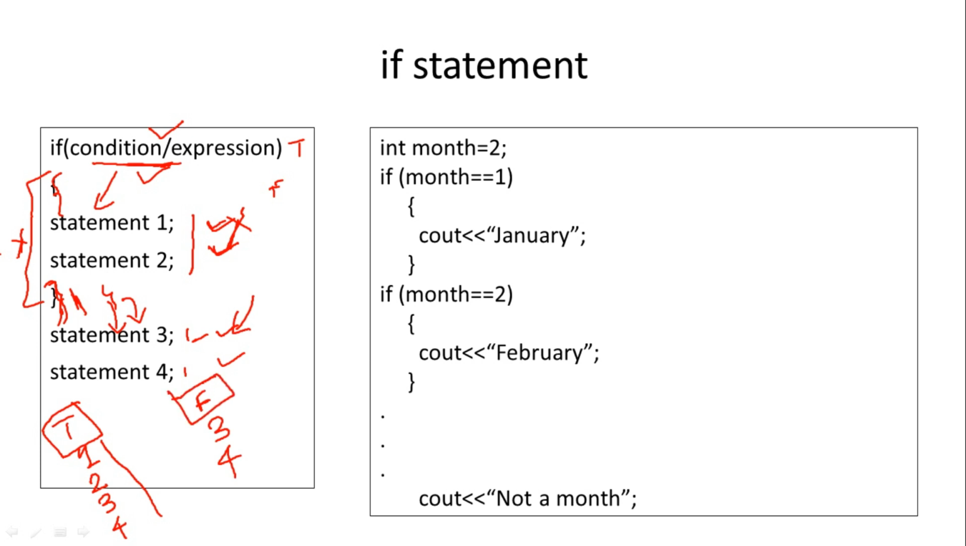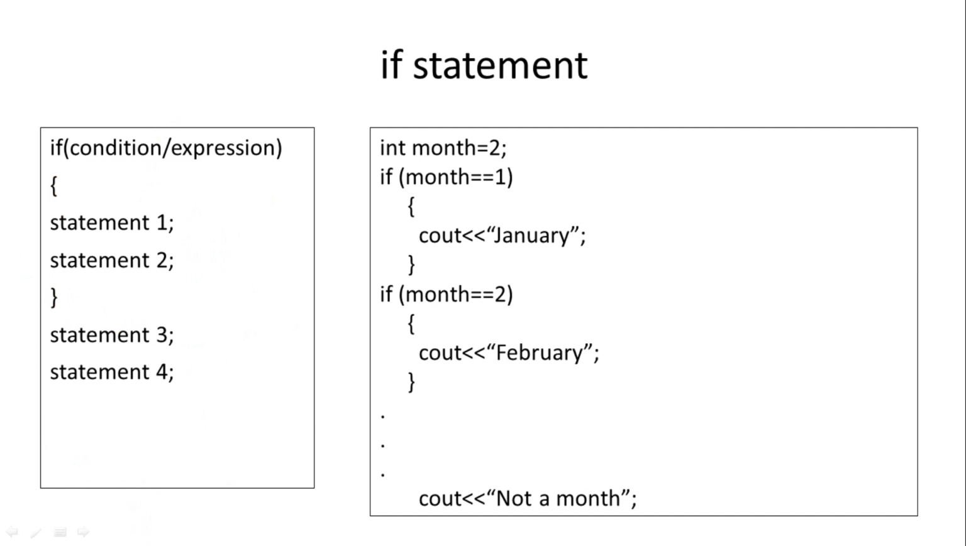So here you can see it is called a conditional statement. The if statement is conditional because the execution of statements depends upon some condition. Some condition is checked first, and if that condition is true, then and only then the statements are executed, otherwise they are skipped. So this is the conditional statement.